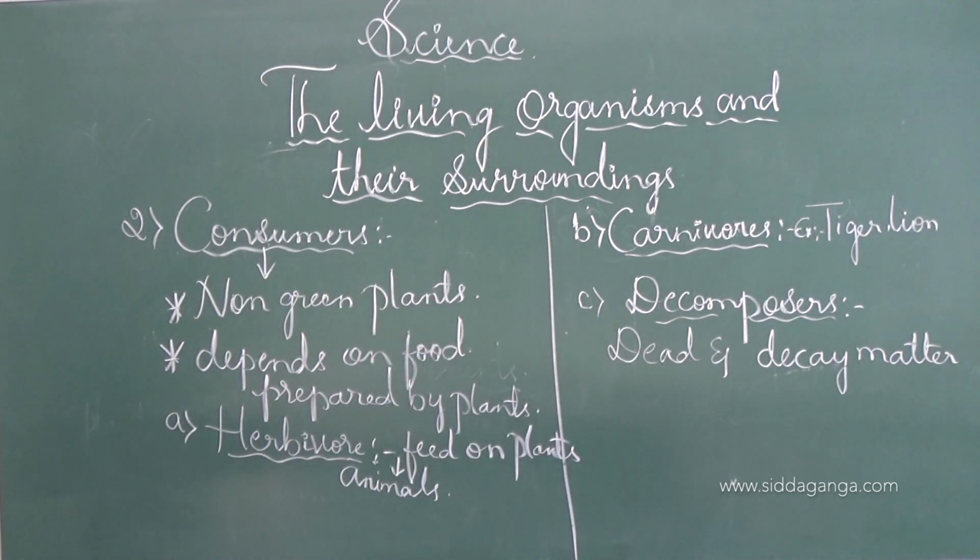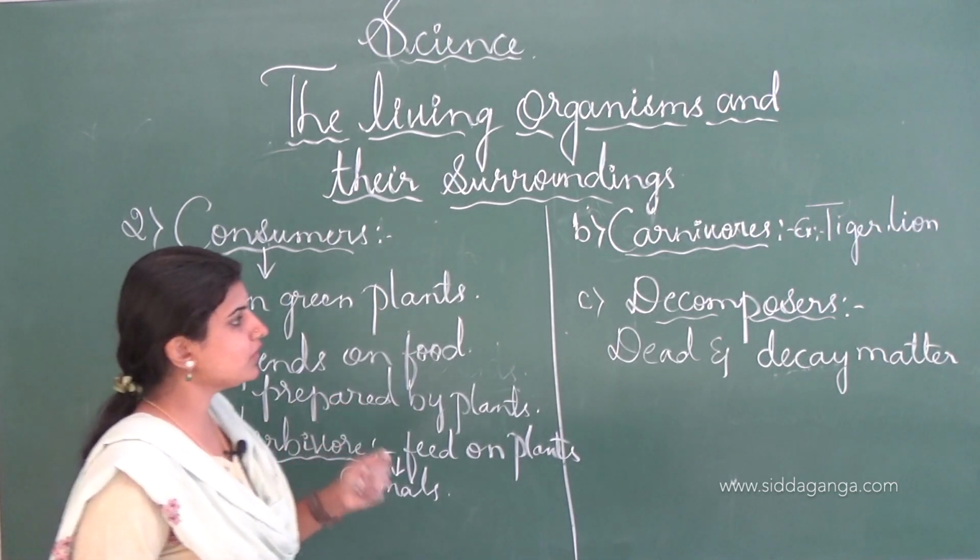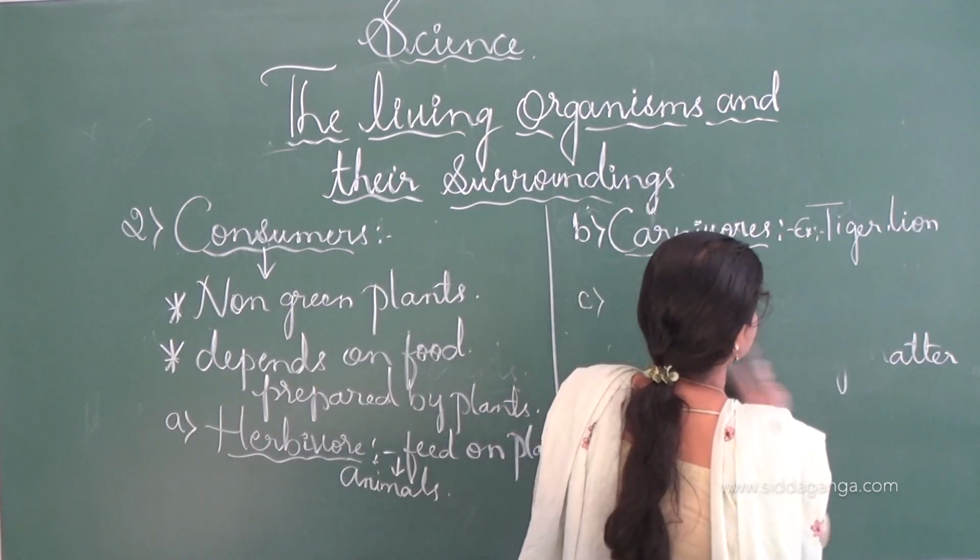And here herbivore, carnivore and also the omnivores.